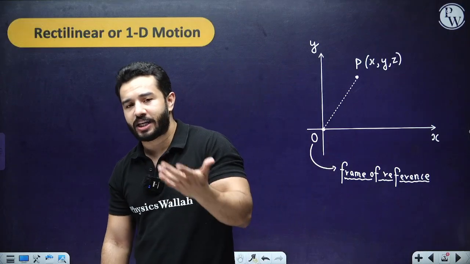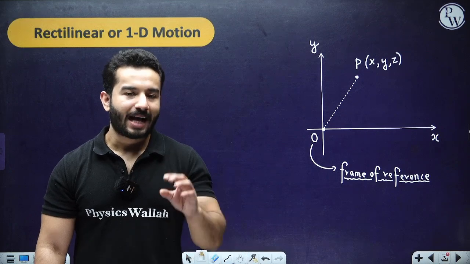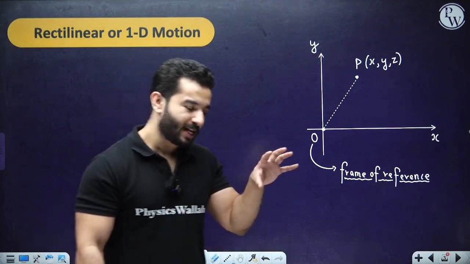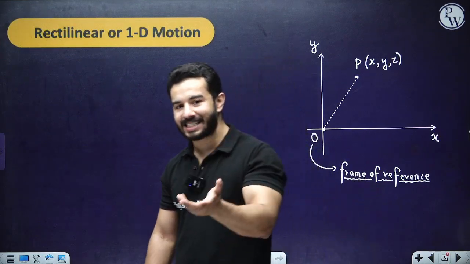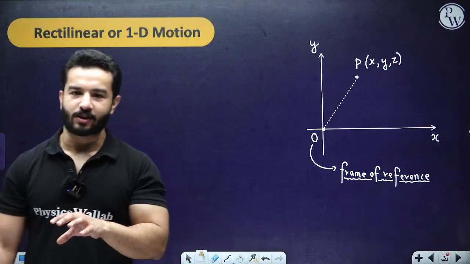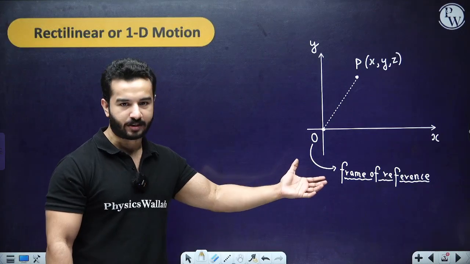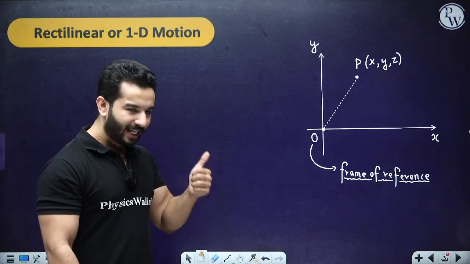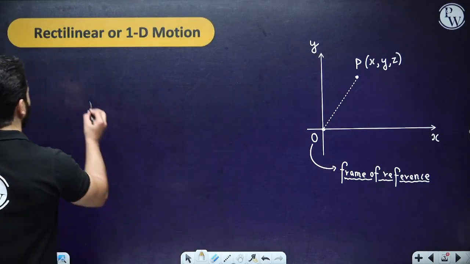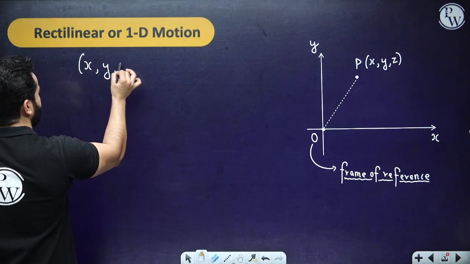It might not change with respect to another frame of reference, right? So in that case, we might say that the body is in motion with respect to one frame of reference, and it is at rest with respect to another frame of reference. That's why we call them relative terms. It depends on the frame of reference whether you are going to state a body is in motion or at rest.